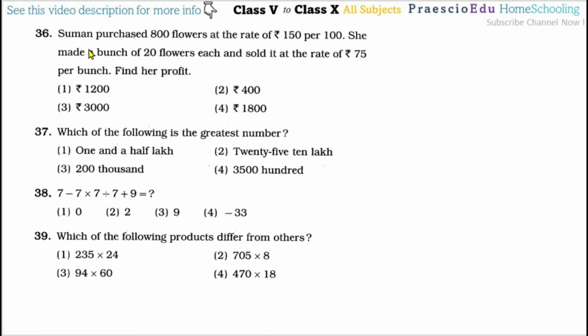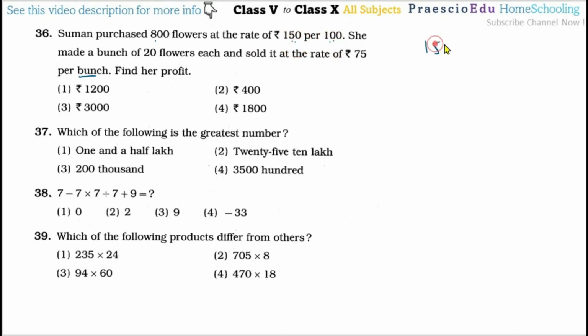Then question number 36, Suman purchased 800 flowers at the rate of rupees 150 per 100. She made bunches of 20 flowers each and sold them at the rate of rupees 75 per bunch. Find her profit. Now 800 flowers, but the rate is 150 rupees for 100.